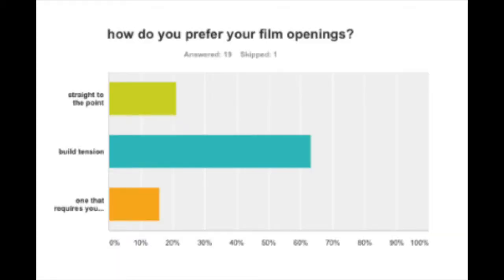We attracted our audience by different codes and conventions we chose to use. We made sure that this would intrigue our audience in an interesting, gripping way. Firstly, we used our audience feedback on a questionnaire we produced by asking which type of film opening do people prefer. This was between straight to the point, build tension, or one that requires you to think. The most popular was building tension. Therefore, we did this by including dramatic irony towards the audience by showing a dark secret being kept between the married couple. It also gives the audience a feel of escapism, which is popular for our target audience of adolescent males.